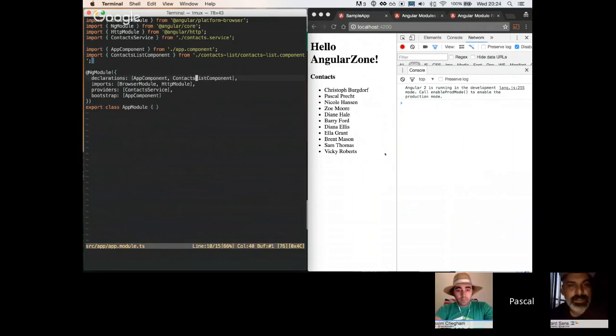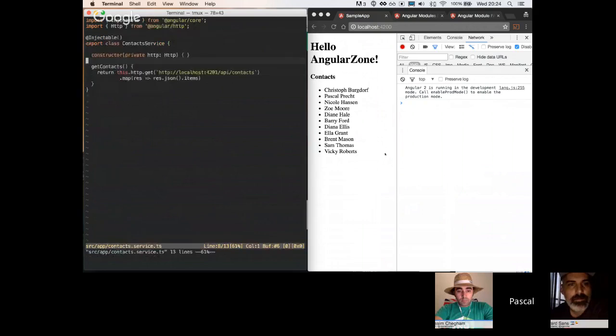Yeah, really interesting. So now if we take a look at the context service, this one is a bit different now. Instead of just returning contacts, it gets an HTTP service dependency, and fetches the contacts from the remote server and then gets the items. So there's nothing special going on here, and that's why we get this list now. This is what we get from the API server. Cool. Actually, that's the only change in this case.